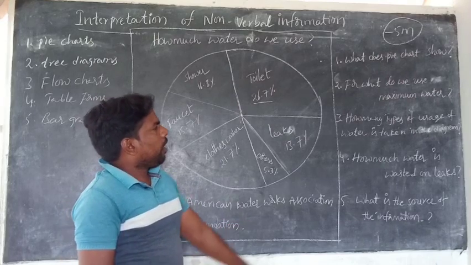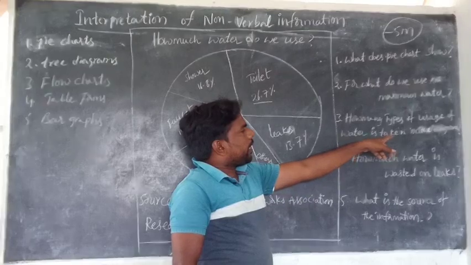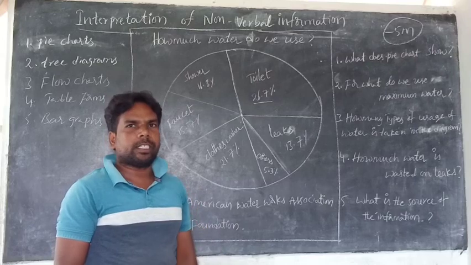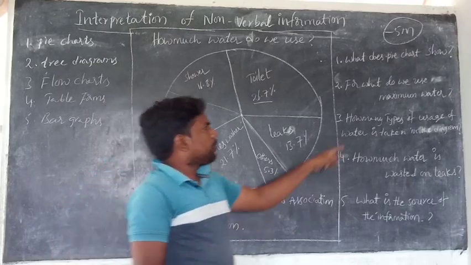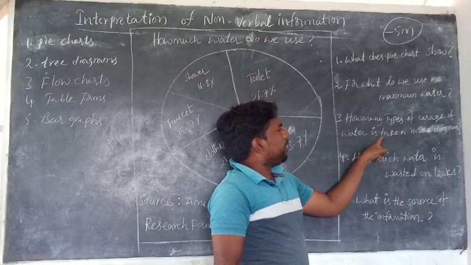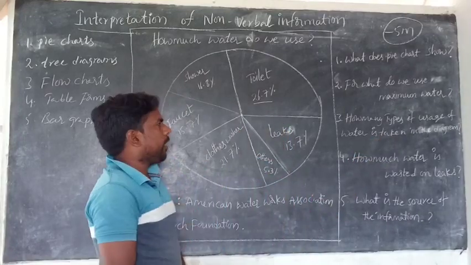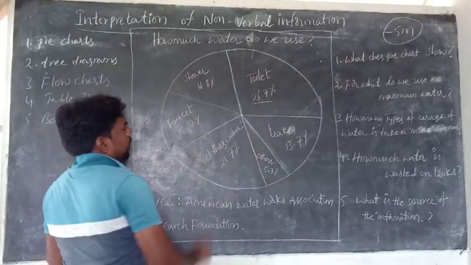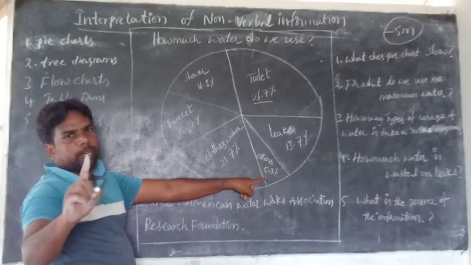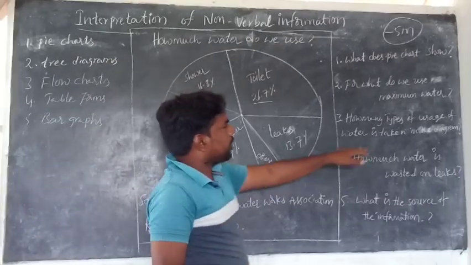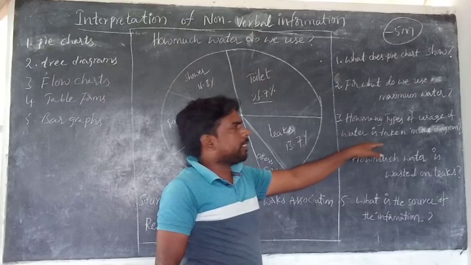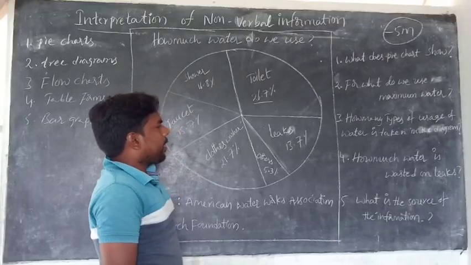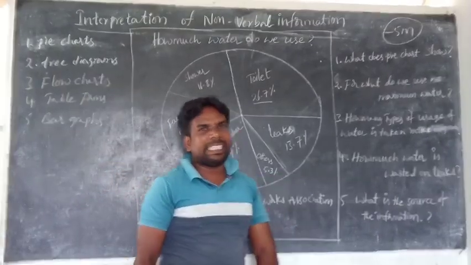No problem. How many types of uses of water are taken in the diagram? You have to understand the question clearly and not hurry. You have to count them: 1, 2, 3, 4, 5, 6, and others is also taken as one. So the answer is 6 types.